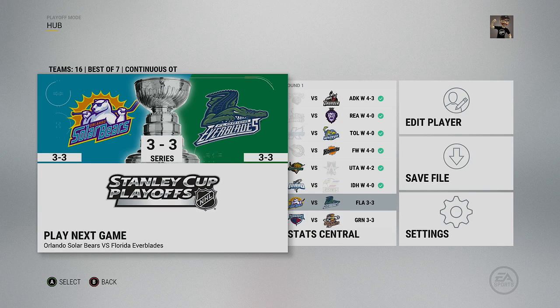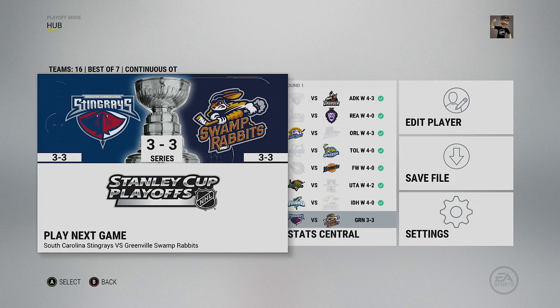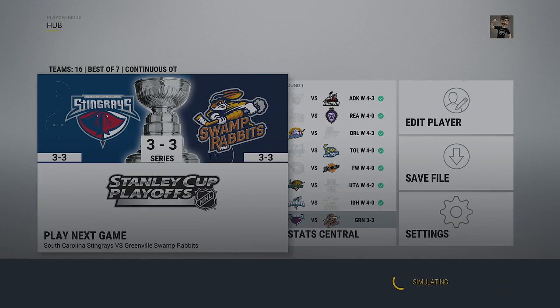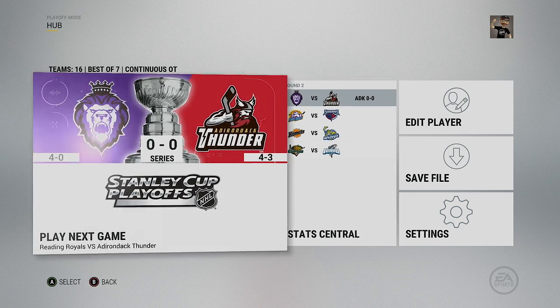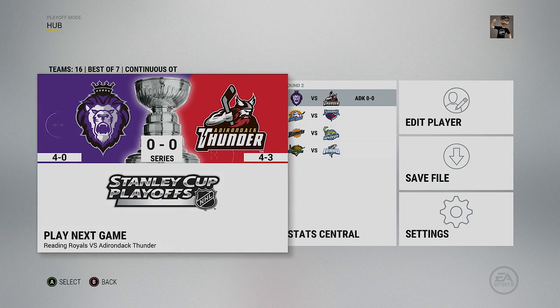Manchester and Adirondack, and that one's going to go to the Adirondack Thunder. Orlando and Florida, and looks like Orlando, and then South Carolina and Greenville, and South Carolina is moving on. Okay. So it looks like we have the Reading Royals against the Adirondack Thunder, Orlando Solar Bears against the South Carolina Stingrays, Fort Wayne Comets against the Toledo Walleye, and the Utah Grizzlies versus the Idaho Steelheads in round number 2. Alright, let's simulate through these bad boys and see what our conference finals are going to be.